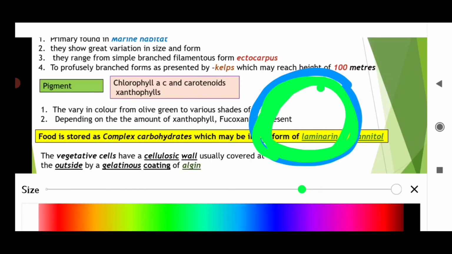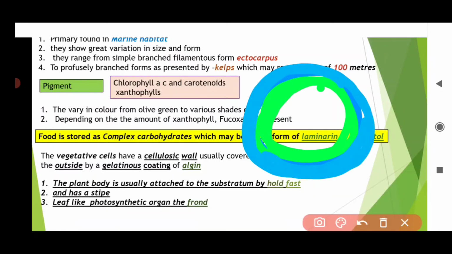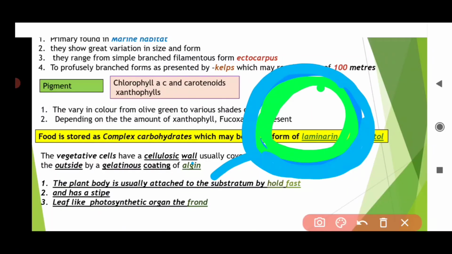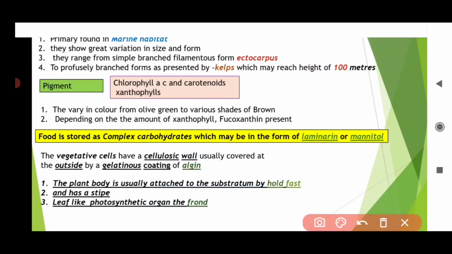Outer is algin and inner is cellulosic wall. I hope you understood. So inner is cellulose, outer is algin.